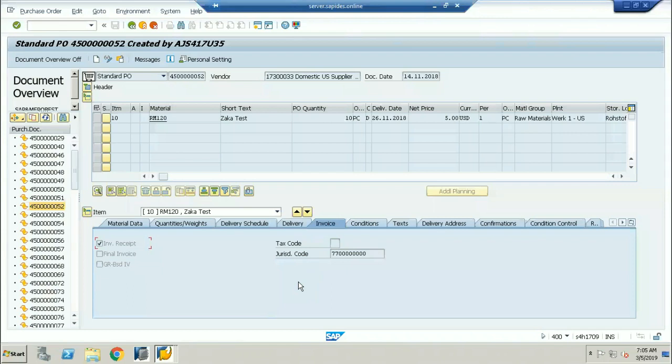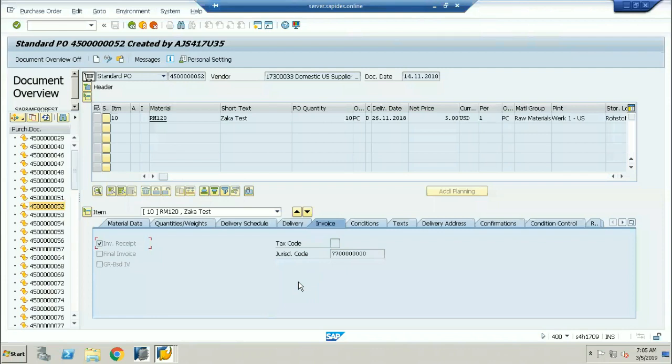See, RM120 is the material. In the storage location 171B, see here, the total quantity is 10,997.098 pieces available. And in another storage location, 171C, 1110 pieces are remaining. So totally 13,746 pieces, or 13 lakhs 746,547.50 USD value is still there in the warehouse. So now you can start the production, because the stock is already available in the warehouse.